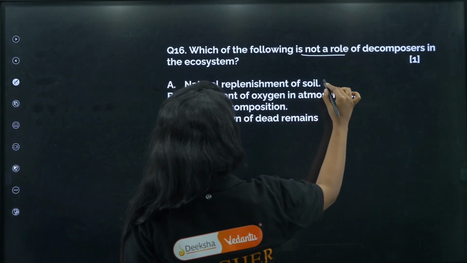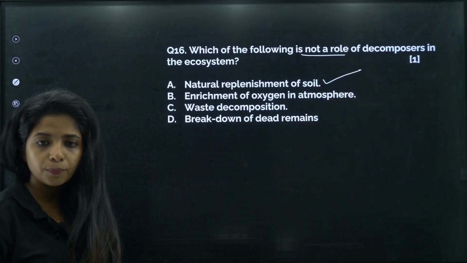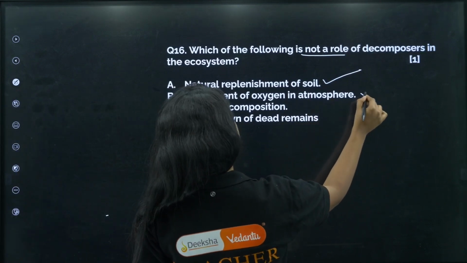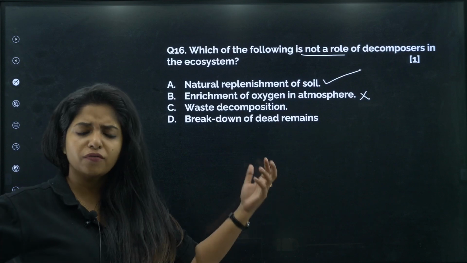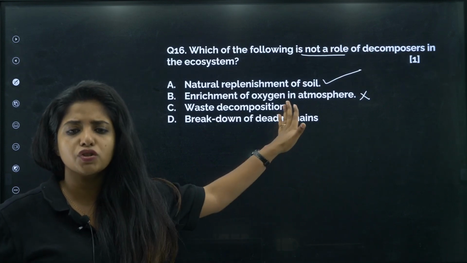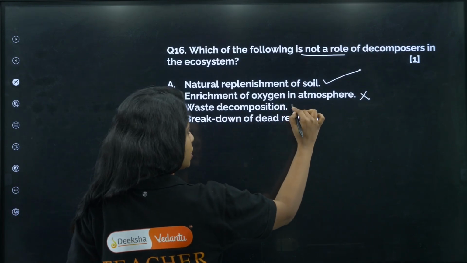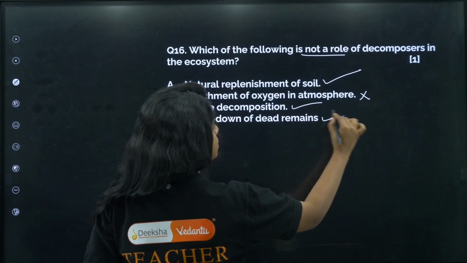So natural replenishment of the soil, this is their role. Enrichment of oxygen in the atmosphere, they have nothing to do with that. They are not going to enrich the amount of oxygen. How can they do that? So that is wrong. Okay. Waste decomposition, yes, they do that. Breakdown of dead remains, they also do that.